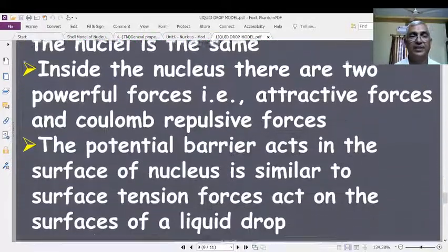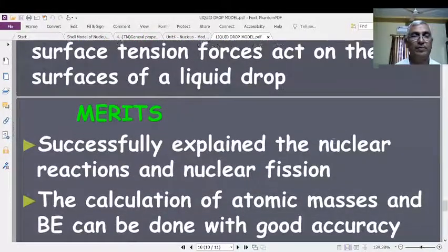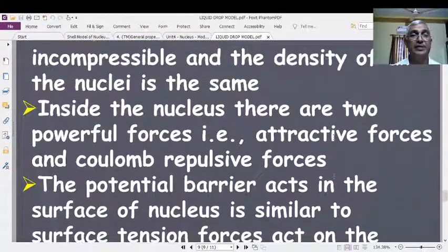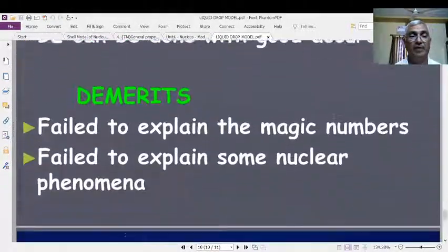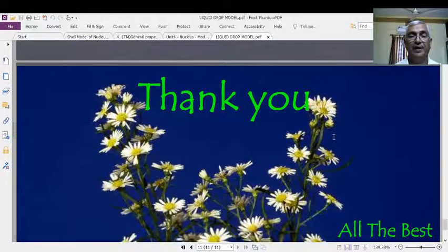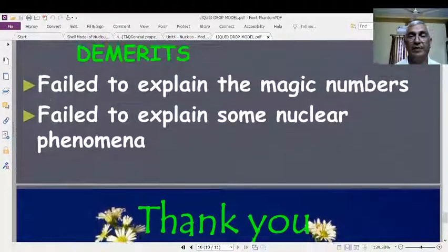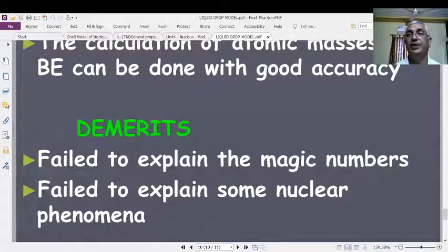What are the assumptions made by this model? What are the merits here? What are the demerits here? And all this is about the PPT relating to this model.